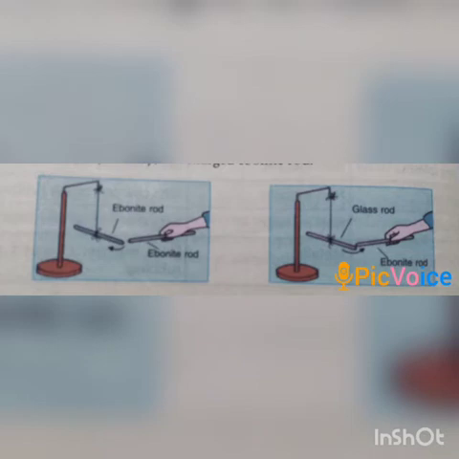We will repeat these observations by charging up the other glass rod. When we bring it in turn near the suspended ebonite rod and glass rod, we will find that the suspended charged glass rod moves away, or gets repelled by the charged glass rod held in the hand, and the suspended charged ebonite rod moves towards it, that means it gets attracted by the charged glass rod held in the hand.